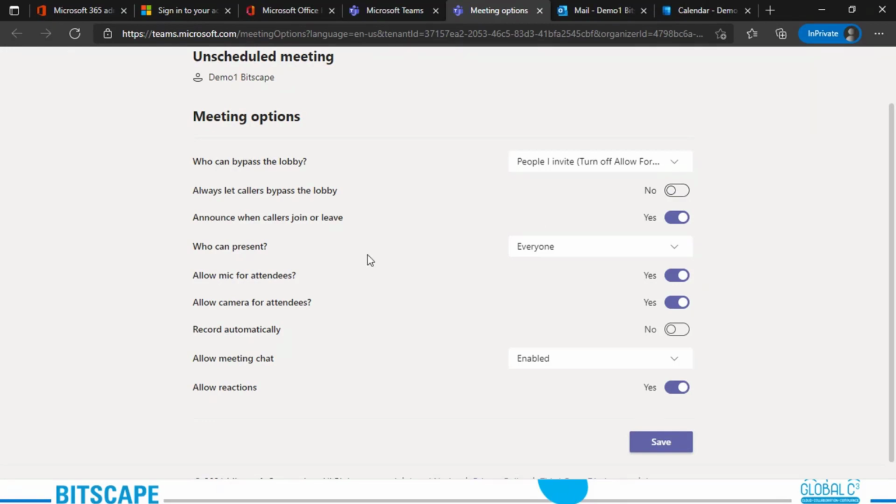Next is alerts when callers join or leave. Under this, you may want to receive an alert when someone calling in by phone joins or leaves your meeting. Your admin might have enabled these alerts by default, but you can still make changes from here. You just need to toggle between yes and no.